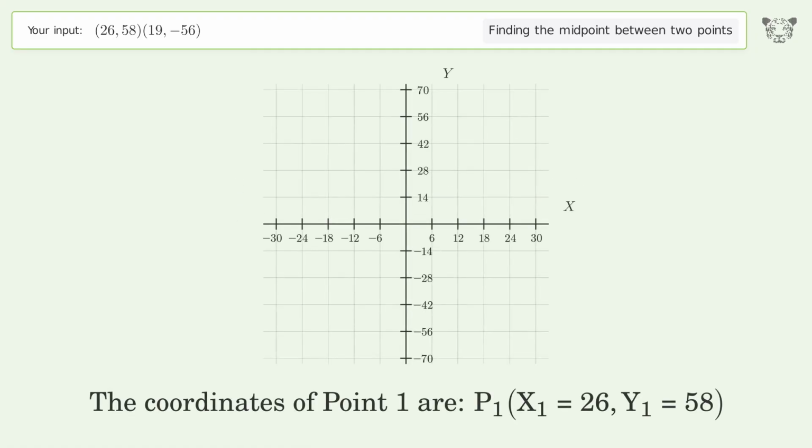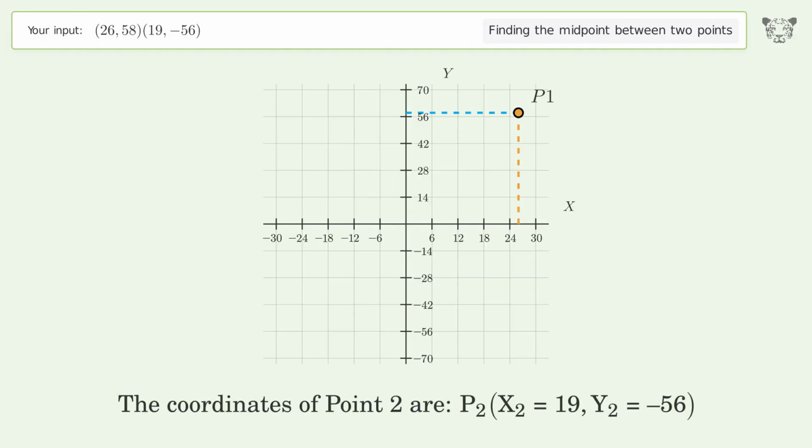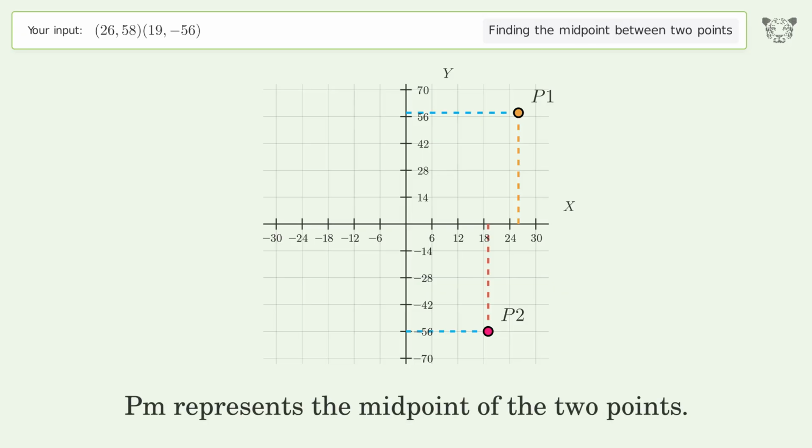The coordinates of point 1 are x1 equals 26, y1 equals 58. The coordinates of point 2 are x2 equals 19, y2 equals negative 56. PM represents the midpoint of the 2 points.